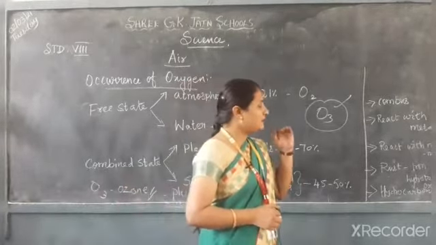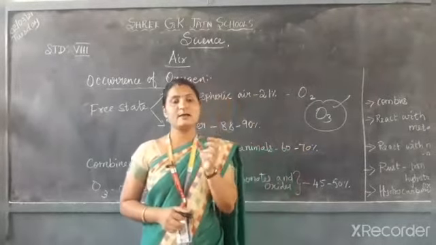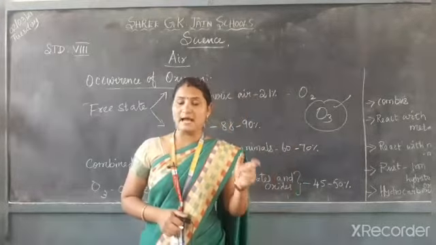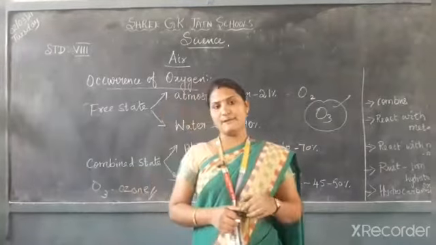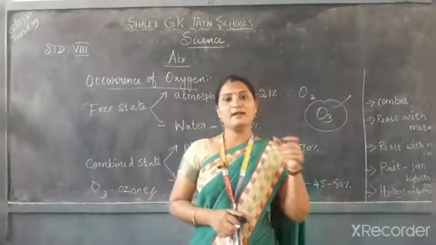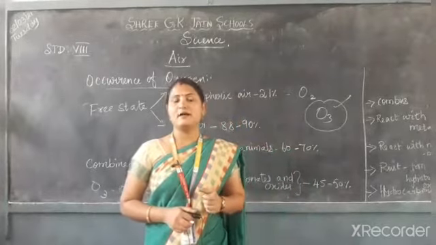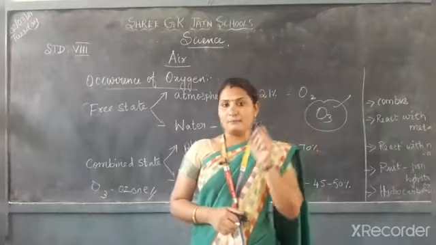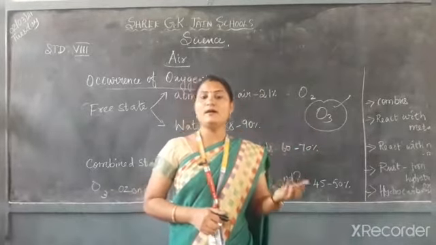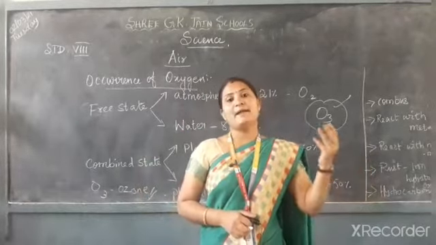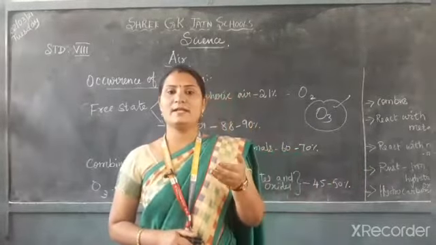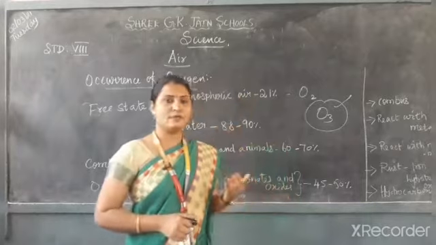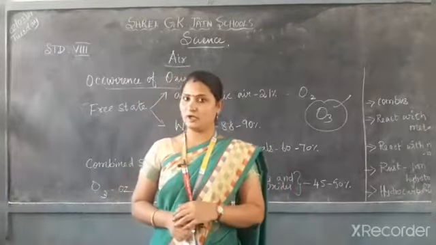And it reacts with metals. Oxygen is a non-metal, but it can react with a metal and produce a metal oxide. For example, sodium is a metal, and oxygen is a non-metal gas. When they combine and react together, a metal oxide is formed. For example, sodium oxide is a metal oxide. Some examples are also given in your textbook.